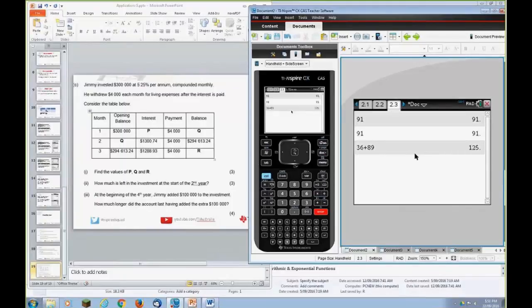whereas previously it was only going to last 91 months. Let's read the question again. At the beginning, money added. How much longer did the account last? Well, the account was going to be 91, now 125. 125 take away 91. It lasted an extra almost another 3 years. Months. Yep. So the answer would be an extra 34 months. And then we have the answer to that question.